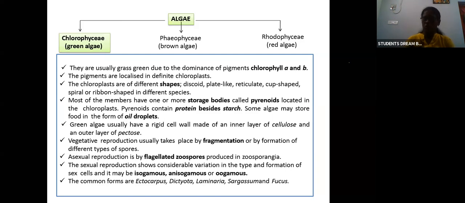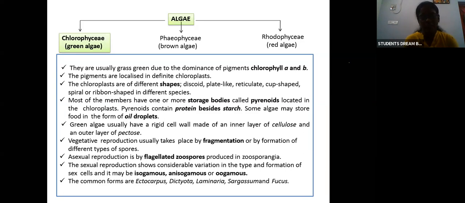These chloroplasts are of various shapes: discoid, flat, reticulate, cup shaped, etc. The storage bodies are called pyrenoids. In these storage bodies, food is stored either in the form of protein-based starch or oil droplets. Usually it is starch. Besides that, protein and oil droplets are also present. The inner cell wall is cellulose, and the outer cell wall is pectin.